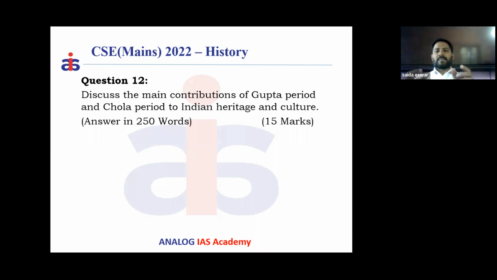They have taken two examples. One is representative of the Nagara style, another one is representative of the Dravidian style. Now we have to see their contribution. While starting about the Gupta period, you have to give some basic time period of it. Then you have to see the Gupta period's contribution with respect to architecture and art. In the art, we have sculpture, we have coins, and we need to discuss paintings also, and their contribution to the growth of religion. It all comes under Indian heritage and culture.